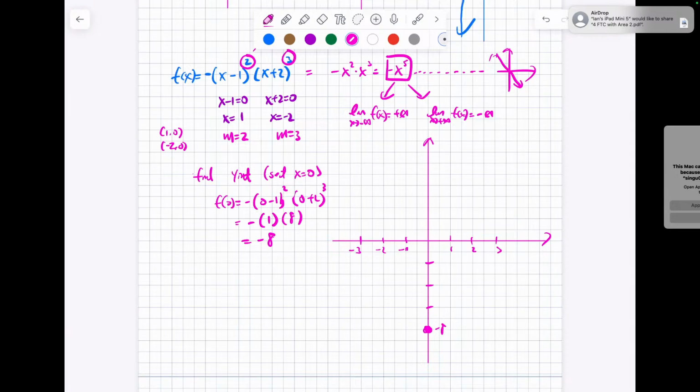We know that at x equal to 1 there's a point here, and there is a point here. I'm going to write down the multiplicity for this particular one. The multiplicity of 1 is what? 2, right? What's the multiplicity here? 3, right? Is that okay? Now, this side is going to go up, this side is going to go down according to end behavior.